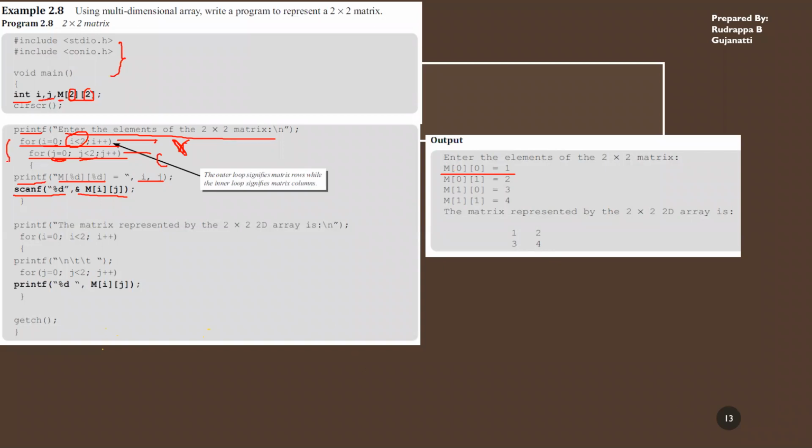Similarly, you perform this operation until all the elements you have accessed up to 1 comma 1. So once you access this, you can print the numbers which are present in the array. So again, in order to do that, you have to use two for loops, one for row and one for column.